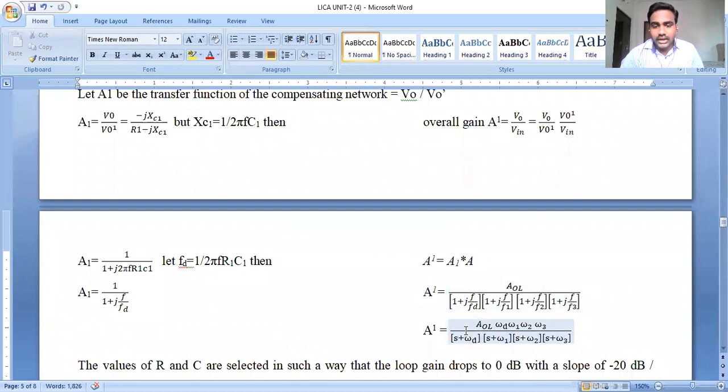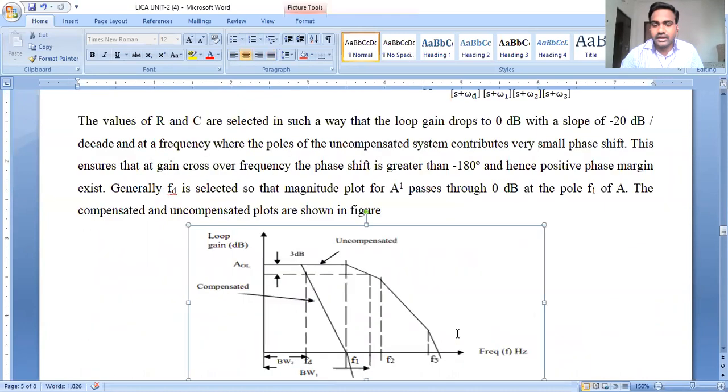We can see a dominant pole in the denominator. Because of this addition of the dominant pole in the denominator, the overall gain of the transfer function is getting improved, and the overall gain of the operational amplifier and the frequency is compensated. How? If we see the roll off rate of the gain curve.